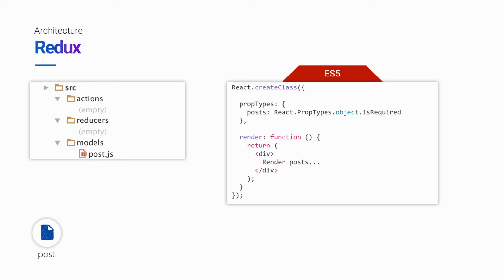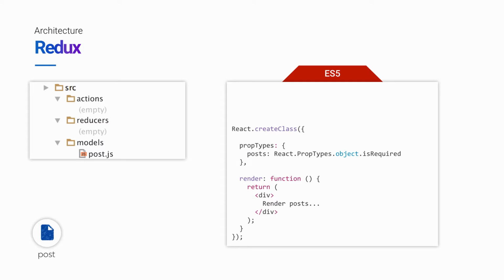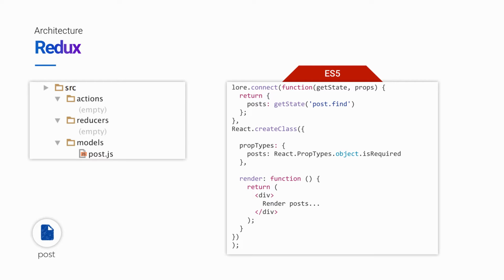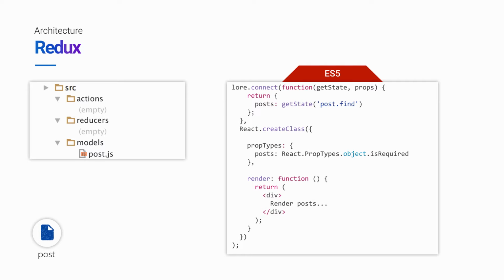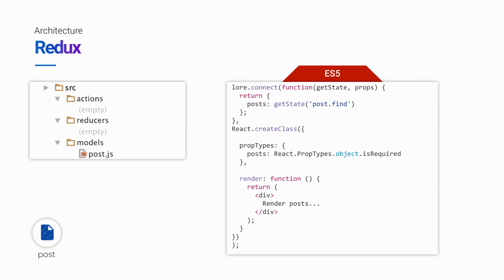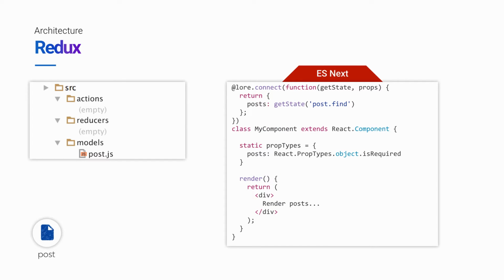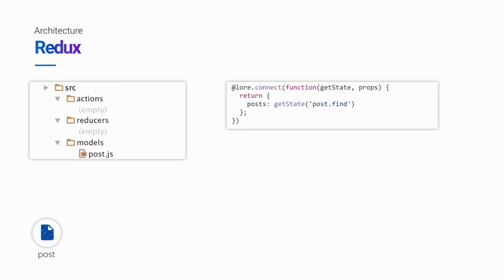So this component is an ES5 component, and what we're going to do is move it down, and decorate it with the lore.connect decorator, and indent it for readability. So here we have an ES5 version of a decorated component, but for these examples, it's a little easier to read the ESNext style, the upcoming version of ECMAScript. So we're going to quickly refactor. We'll remove our indentation and convert our React component to ES6 and our decorator to the ESNext style. And for now, we'll just focus on the decorator.